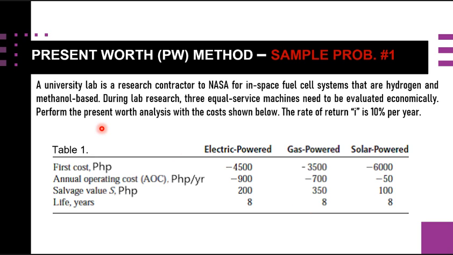Since we are going into the present worth method or analysis, our approach will be to focus on getting the present worth, the principal P, of all these alternatives, considering equal service life requirements, because they have a uniform life of 8 years here.